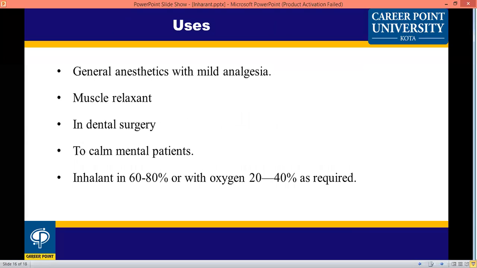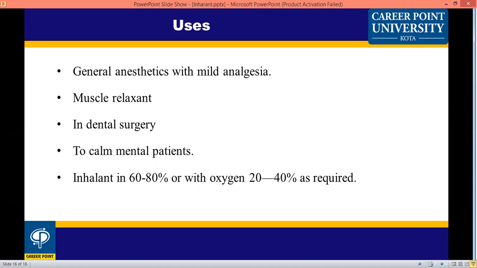Lastly, it is used as an inhalant. The inhalant contains 60 to 80% nitrous oxide, with oxygen 20 to 40%. It is used as a general anesthetic with mild analgesic action. If a person requires mild anesthesia, a general anesthetic is used, for loss of sensation.